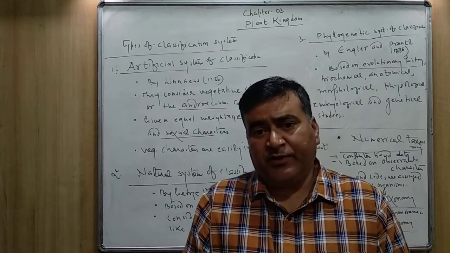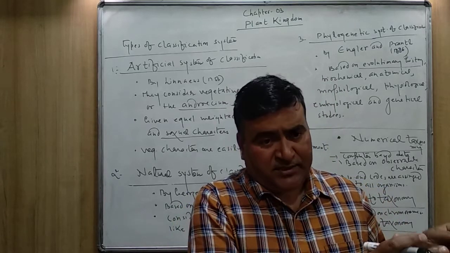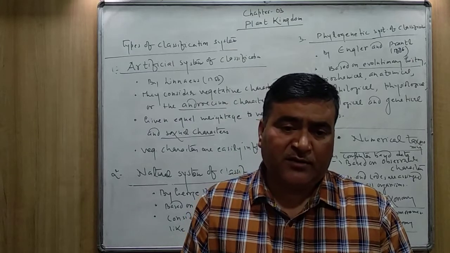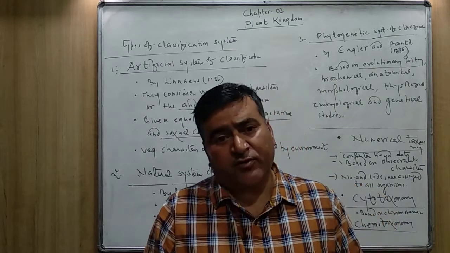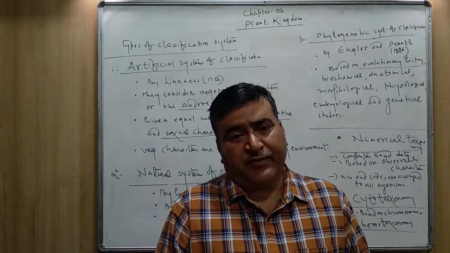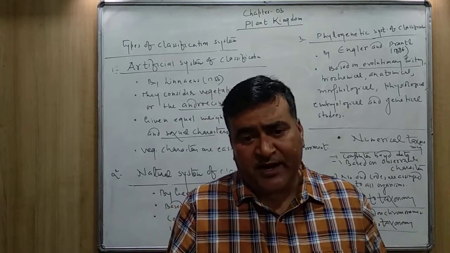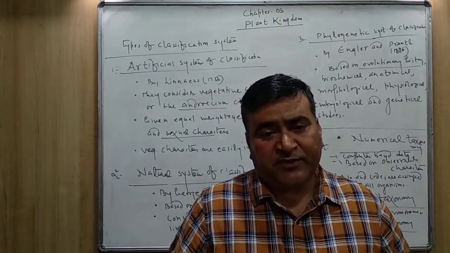They may be kept into a particular class. If their chromosomes are not going to be matched, if they are unrelated, they might be placed into the different taxa.